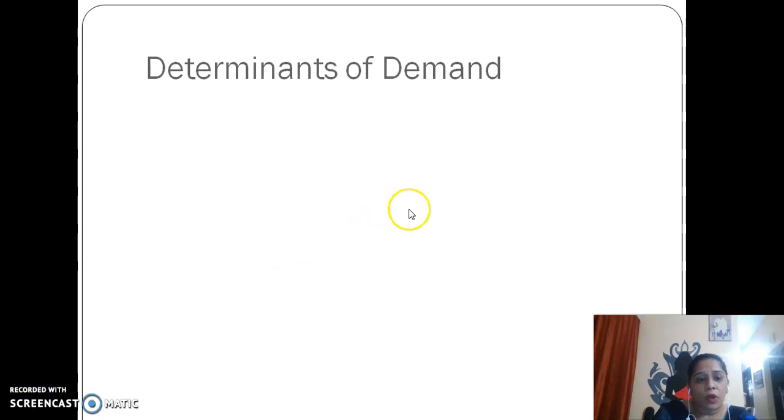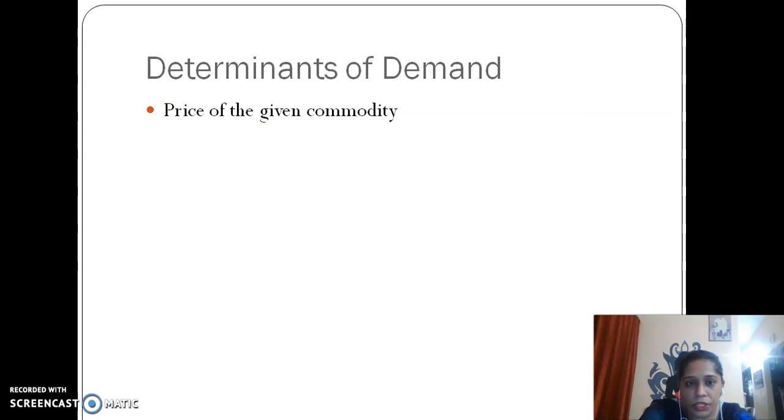So the first factor is the price of the given commodity. Price of the given commodity means the concerned commodity on which the impact of price has to be seen.